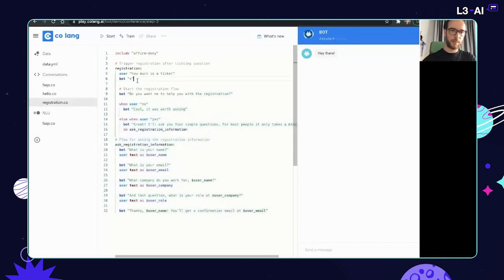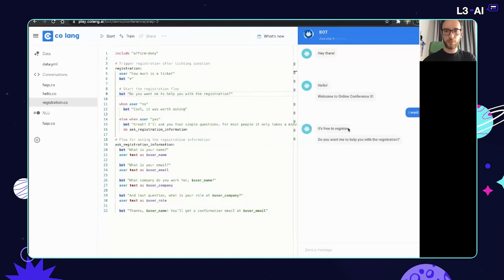So one powerful thing about Colang is that all the flows are executed in parallel. So both the registration flow and the ticketing question will start at the same time. Here, they are actually predicted by the other flow. And then what we want is the flow to continue with this question. So if we go ahead and say hi, and if I say I want a ticket, then it will say it's free. Do I need help with the registration? So we see that this has already kicked in.